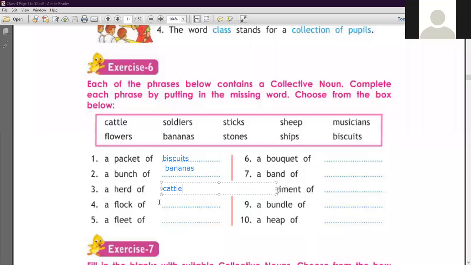Now number 4 is a flock of, yes, you notice, sheep. Clear? Number 5 is a fleet of ships, ships. Clear? Now number 6 is a bouquet of, here we have pronounced bouquet, okay, a bouquet of flowers, flowers.